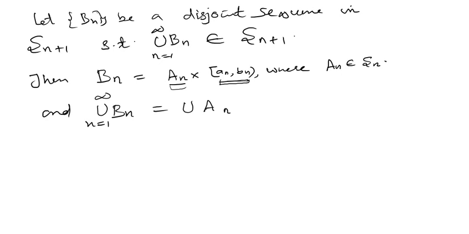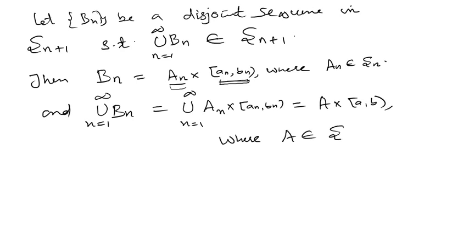an cross an bn, n runs from 1 to infinity. क्योंकि यूनियन भी Sn का ही मेंबर है, it's also equal to the product of n plus 1 copies of semi-closed intervals, and let's write this as A cross ab, where A is in Sn. तो ये क्लियर हो गया आपको? ओके.